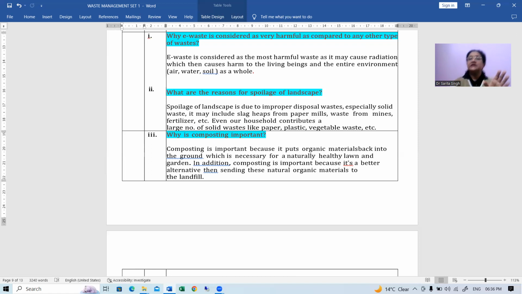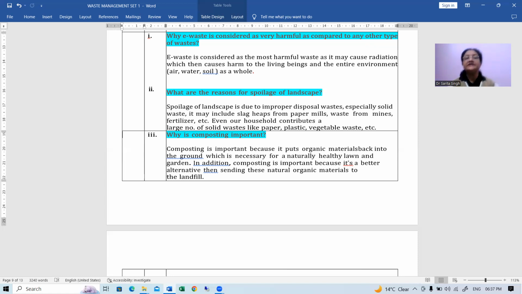That's why we always need to be very alert when we dispose of it, because once the radiation is there, it will cause harm to living beings and the entire environment as a whole, whether it is the air, the water bodies, the land or the soil, along with all the living beings. So to keep that away, to keep ourselves safe, we have to be very careful when we dispose of the e-waste.